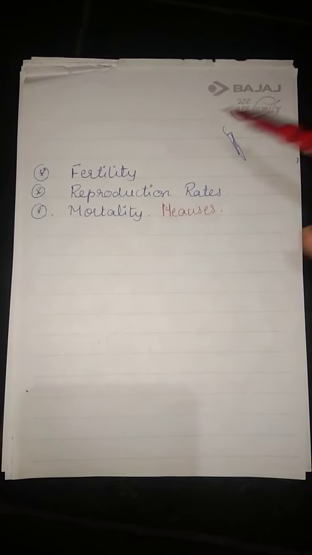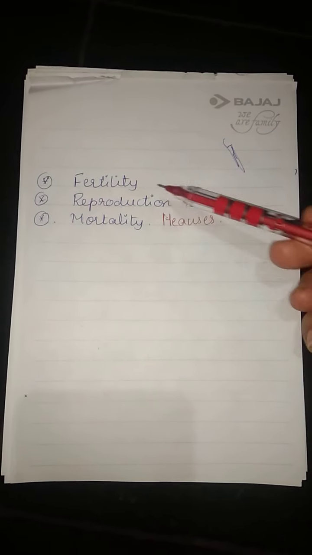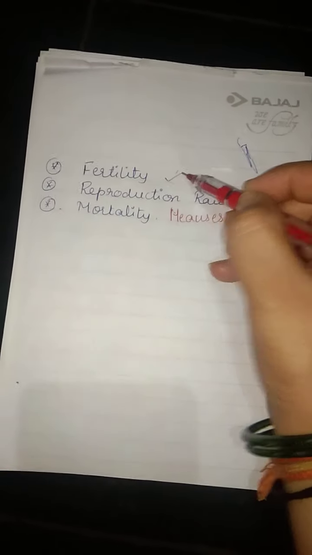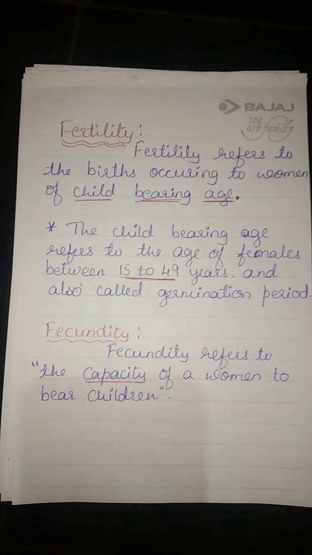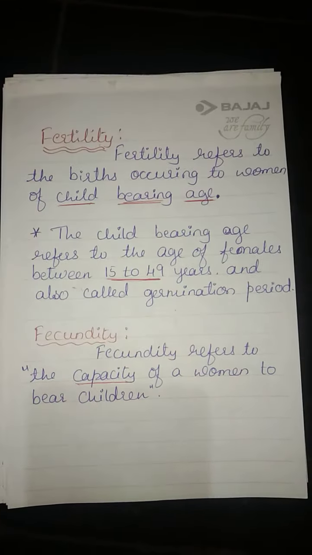Hello everyone. Today we'll see the next part of the vital statistics, that is fertility measures, reproduction rates and mortality measures. We are going to study these three, and first we'll see the fertility rates. Okay, so in these fertility rates, first we'll see the definition of this.